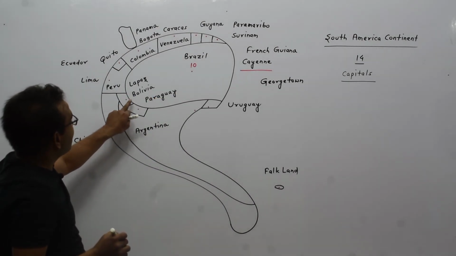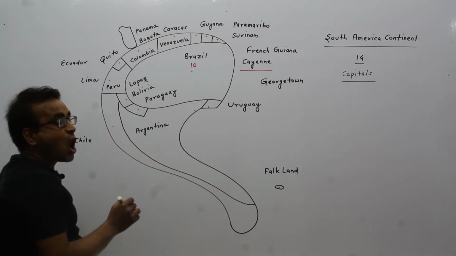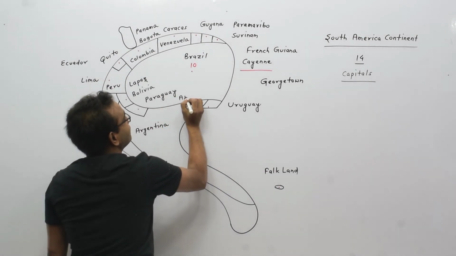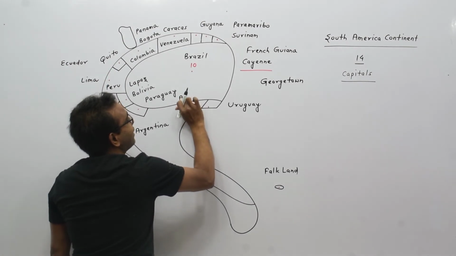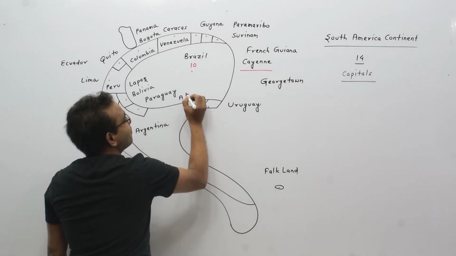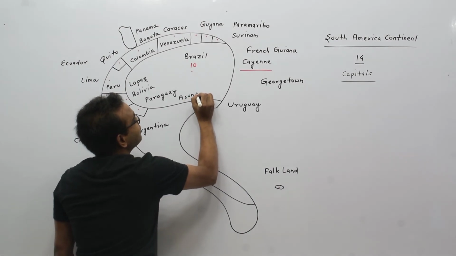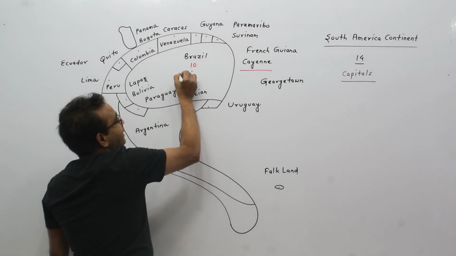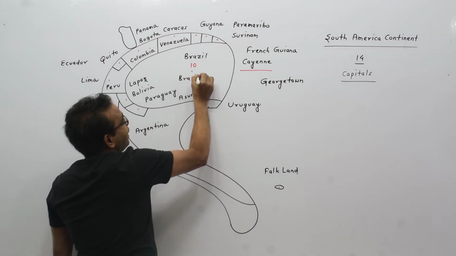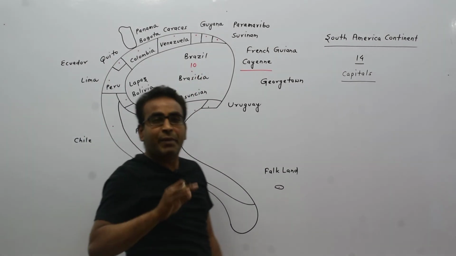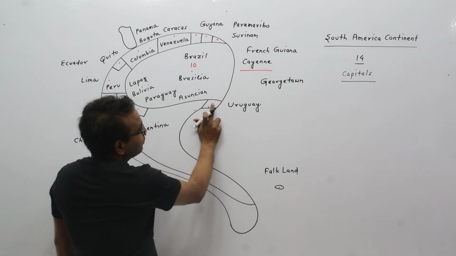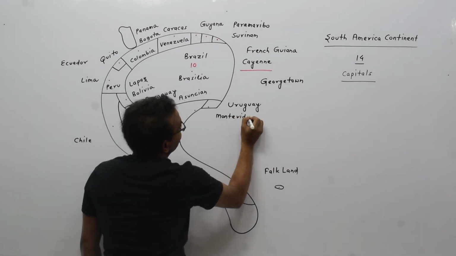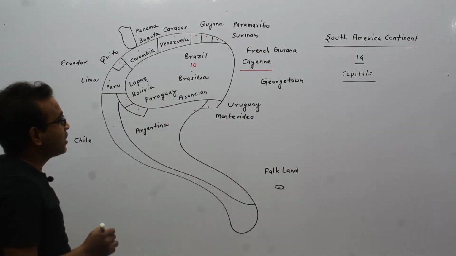The capital of Paraguay is Asuncion. This one is Asuncion. The capital of Brazil is Brasilia. The capital of Uruguay is Montevideo.